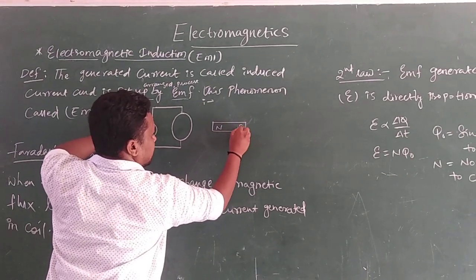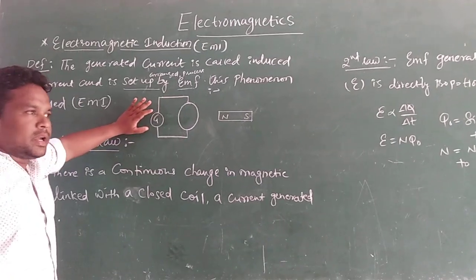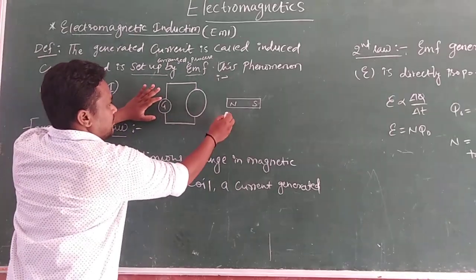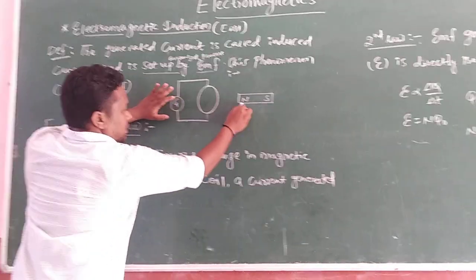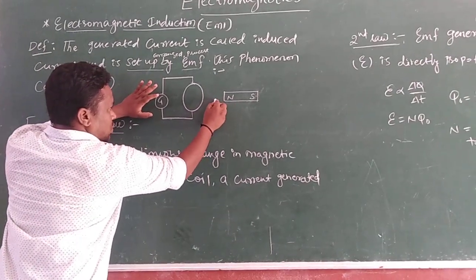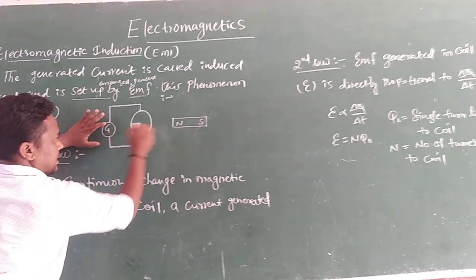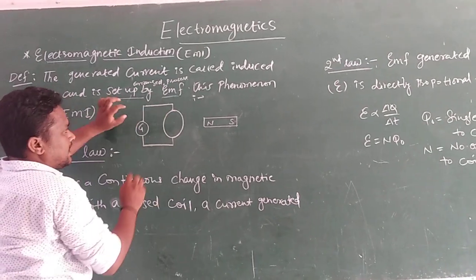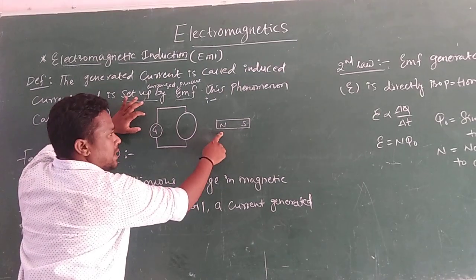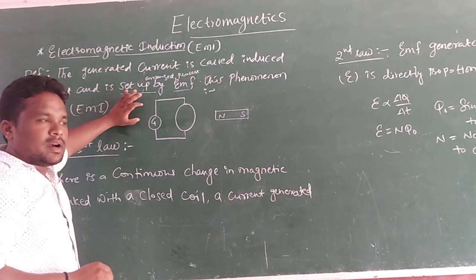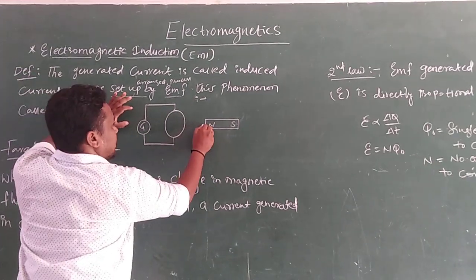The bar magnet consists of a north and a south pole. Whenever we move this bar magnet towards the circular coil, meaning nearer to the circular coil, just place the bar magnet nearer to the circular coil. What happens from this bar magnet?